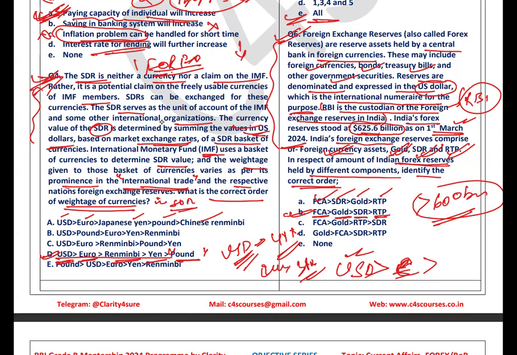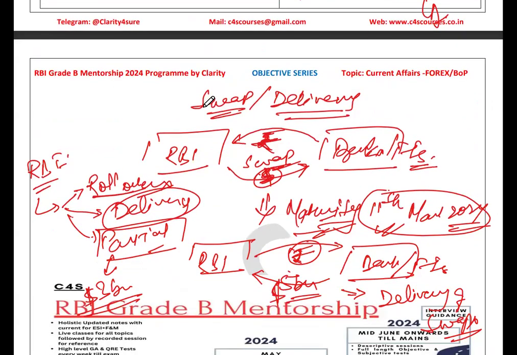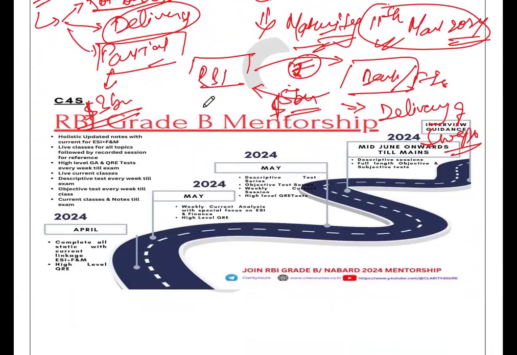We have already discussed the forex, the balance of payments, the concept behind the balance of payment, the current account deficits, the capital account deficits and surplus. We have already discussed lots of things about the forex, the concept, the delivery swaps in our current affairs sessions for the month of March, and in our static portion.